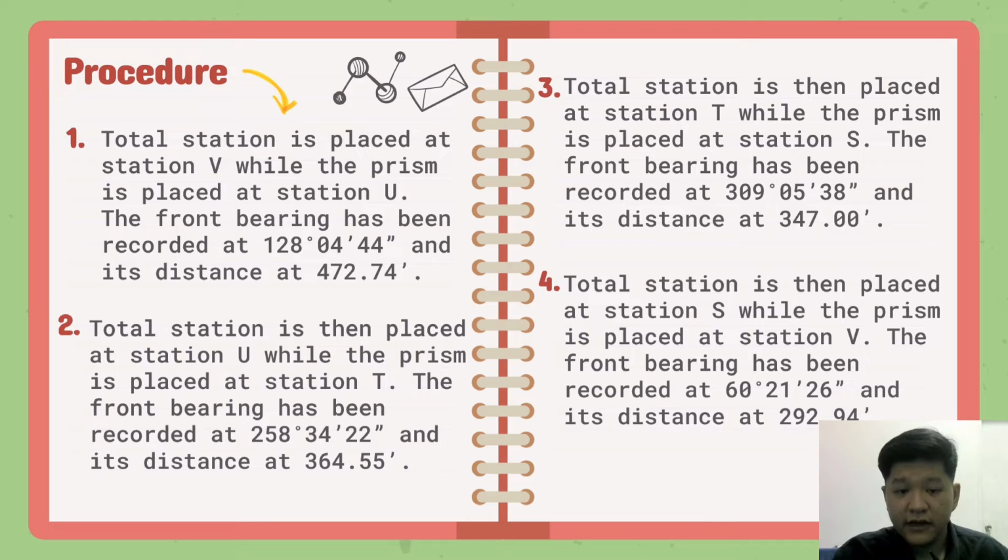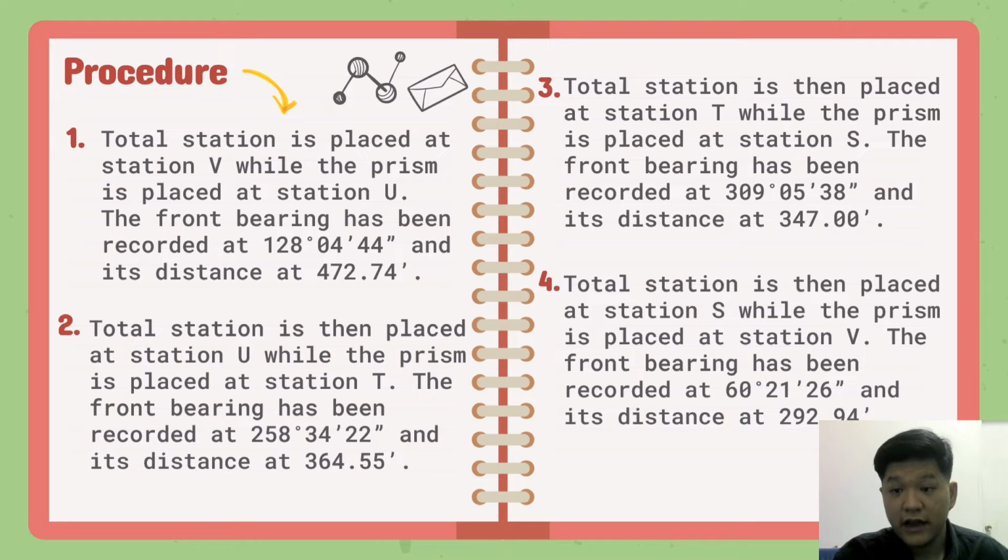The front bearing has been recorded at 258 degree 34 minute and 22 seconds, and its distance is at 364.55. Total station is then next placed at station T, while the prism is placed at station S. The front bearing has been recorded at 309 degree 5 minute and 38 seconds, and its distance at 347.